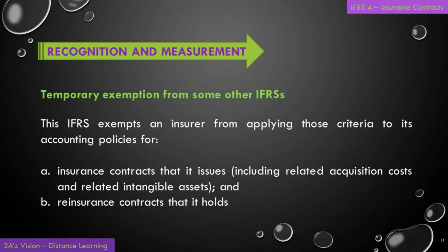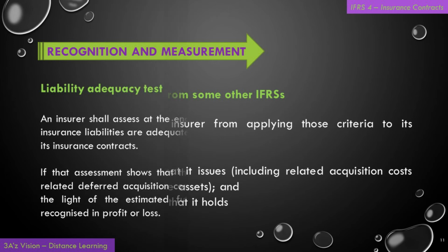The third element of this IFRS, that is, recognition and measurement. We will discuss here temporary exemption from some other IFRSs. This IFRS exempts an insurer from applying those criteria to its accounting policies for: A. Insurance contracts that it issues, including related acquisition costs and related intangible assets, and B. Reinsurance contracts that it holds.